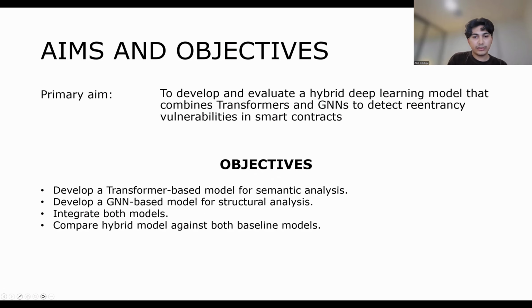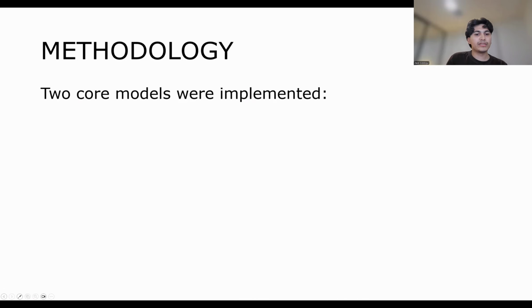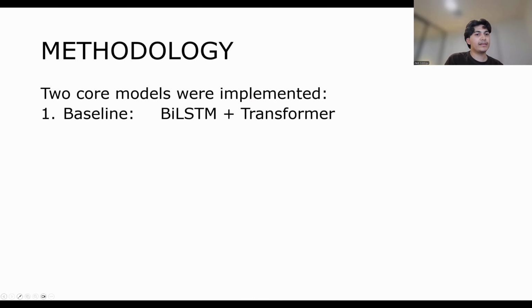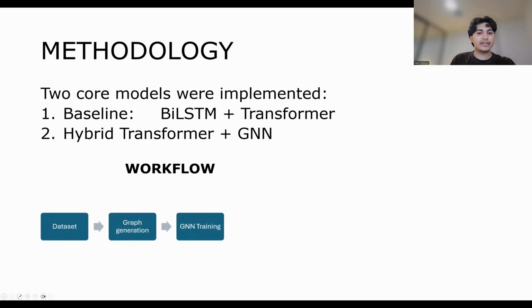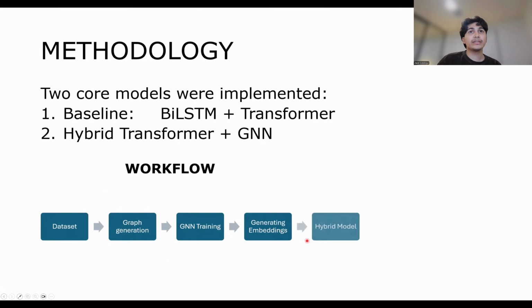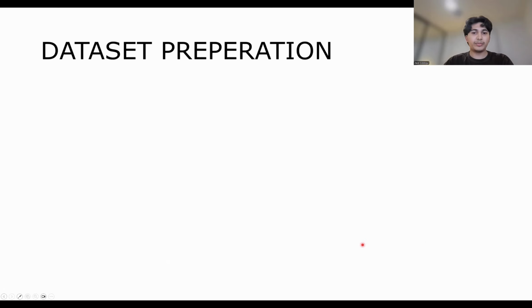Now, the methodology of this project. The two core models that were implemented were a baseline LSTM plus transformer model and the hybrid GNN. The workflow of the model is shown here, where the dataset is loaded, the graph representations were created, the GNN was trained, the graph embeddings were generated, and then the models were combined into the hybrid model, and the model was evaluated.